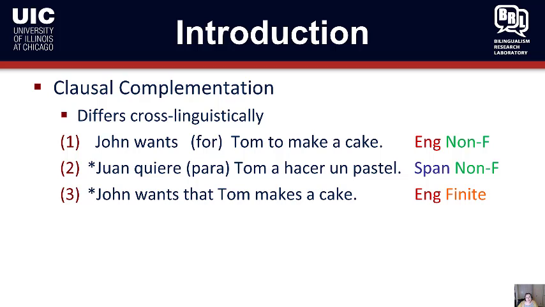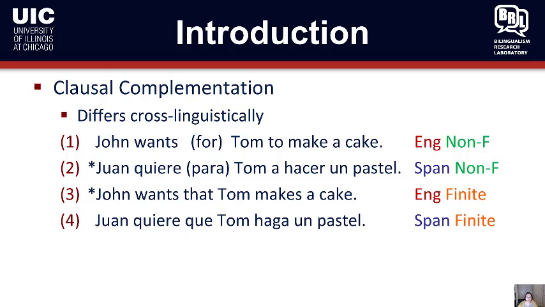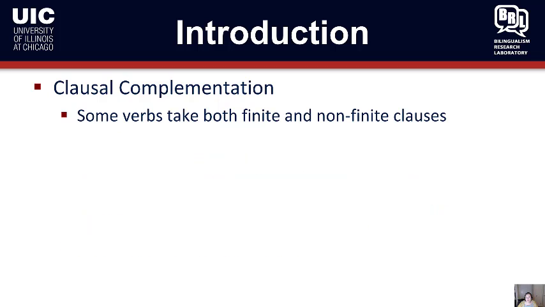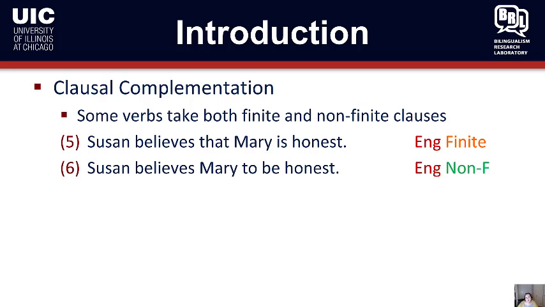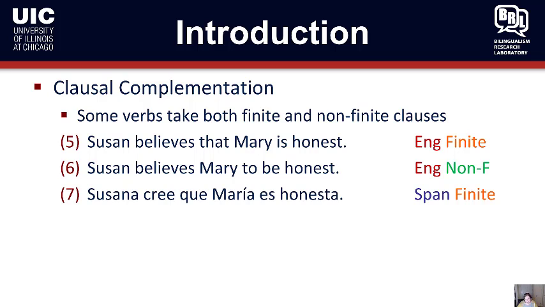On the flip side, in English, a verb like want cannot take a finite complement: John wants that Tom makes a cake. Sounds really awful. Whereas Juan quiere que Tom haga un pastel, a verb like want, quiere, taking a finite complement, is perfectly fine in Spanish. However, some verbs can take both. A verb like believe in English can take both. So Susan believes that Mary is honest, and although a bit degraded, probably from frequency, Susan believes Mary to be honest. Whereas in Spanish, you can only use the finite option, Susana cree que María es honesta, and the non-finite one is unavailable.